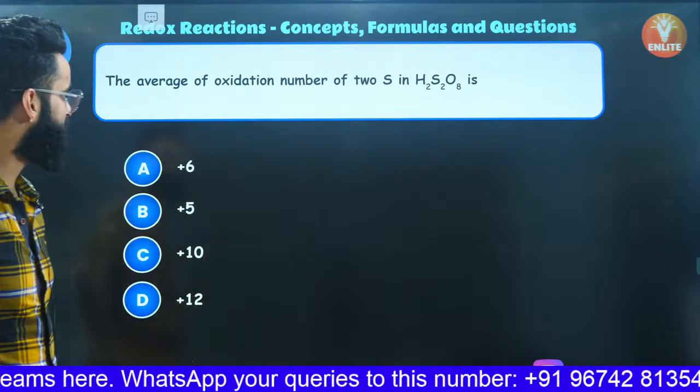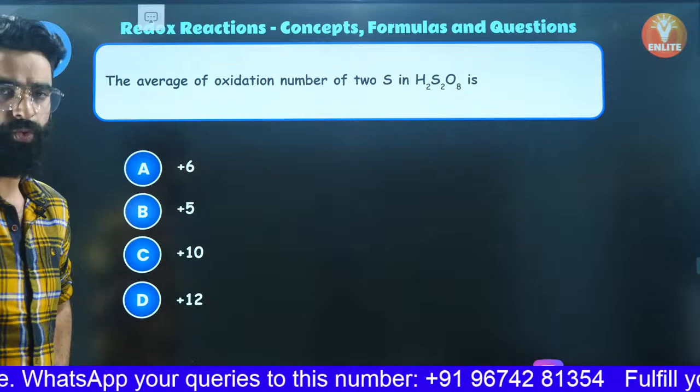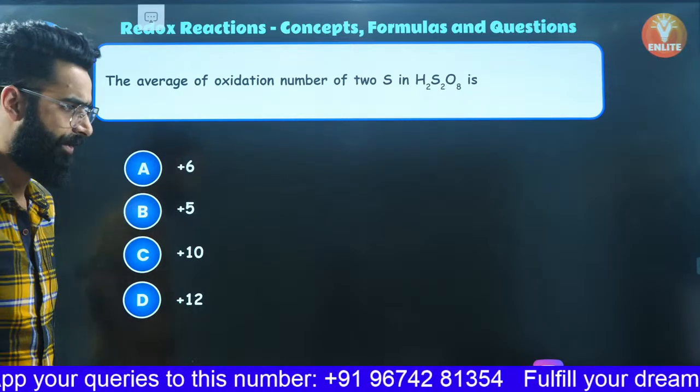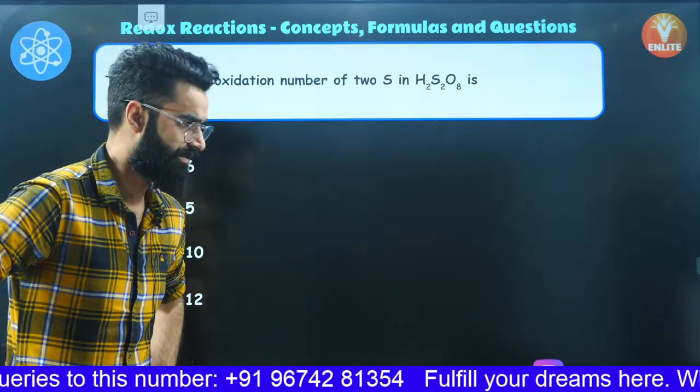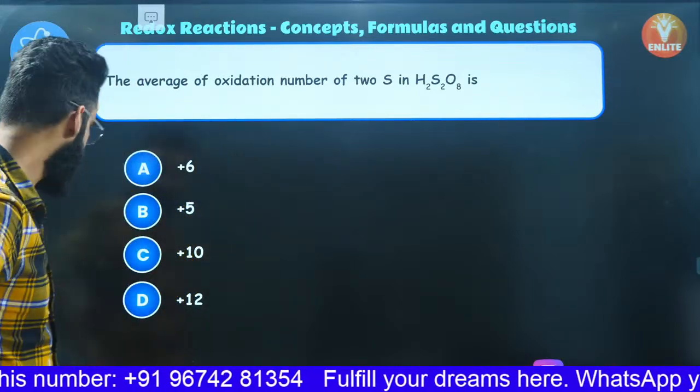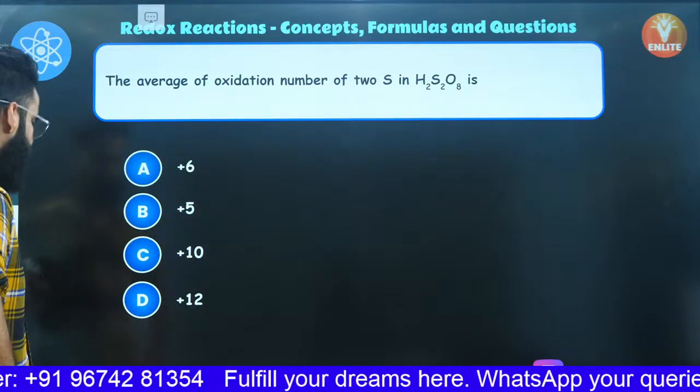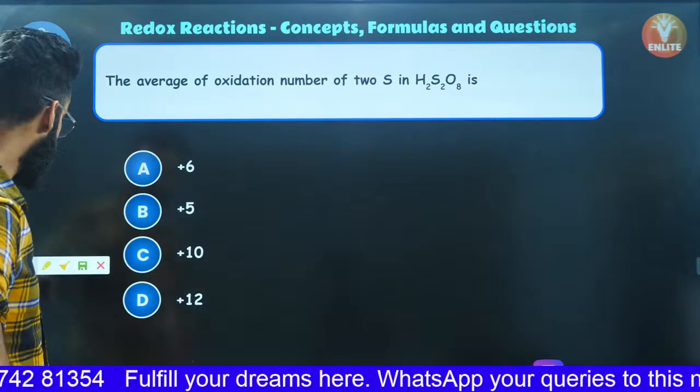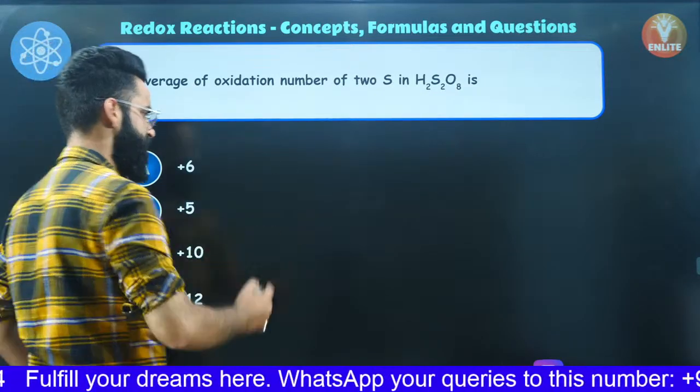Moving on to one more. The average oxidation number of sulfur in H2S2O8, right? H2S2O8, which is something which you call Marshall's acid. I hope you know it. H2S2O8, right? So first thing, you again need to draw the structure of H2S2O8, then only you can solve this particular question. This is again simple.